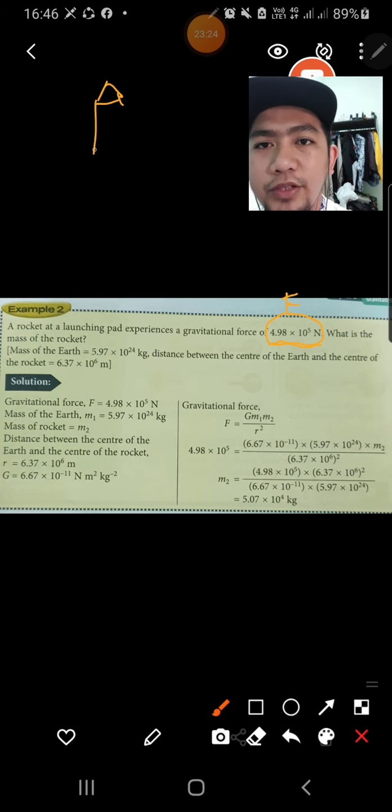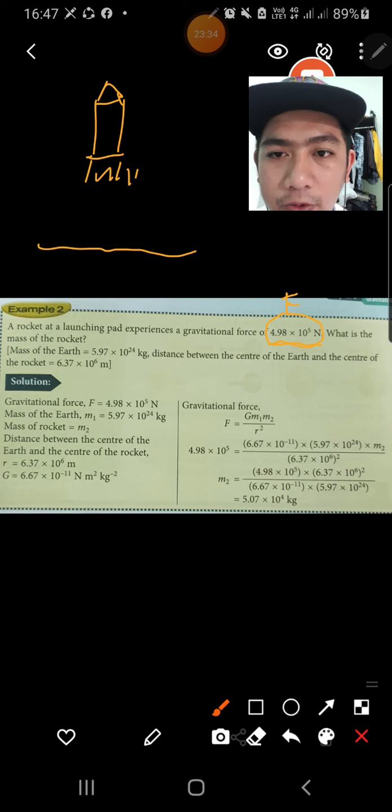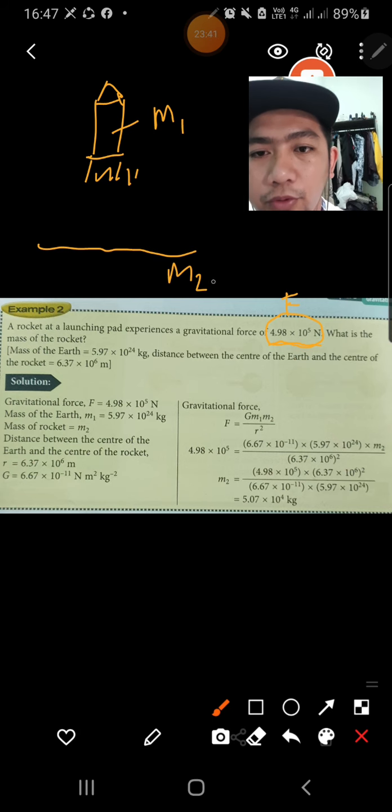So in physics you need to imagine the situation. Okay, this is the earth. Let's say like this. So what is the mass of the rocket? This one is m1, m2.